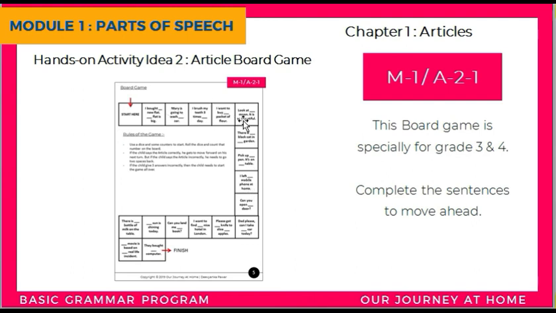If you get a strike of 3 wrong articles, then you need to go back to the starting position. The activity is basically to complete the sentences to move ahead in the game, and if you complete the sentence incorrectly you need to go back.